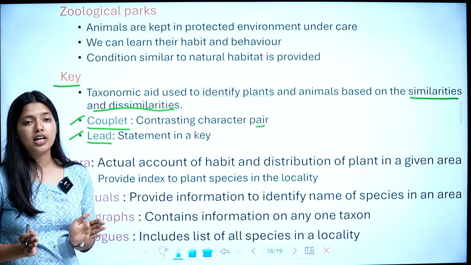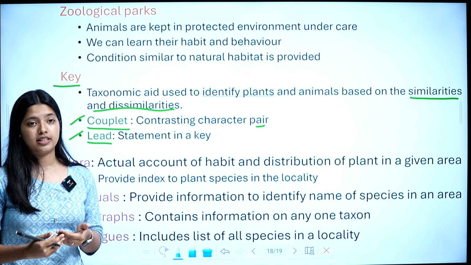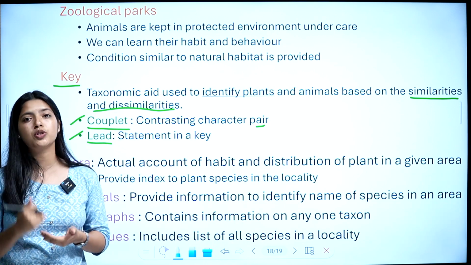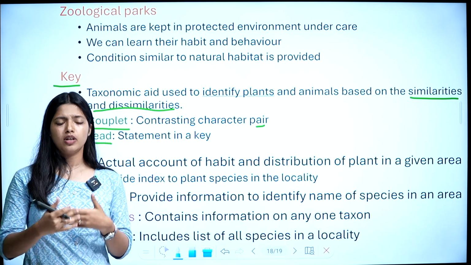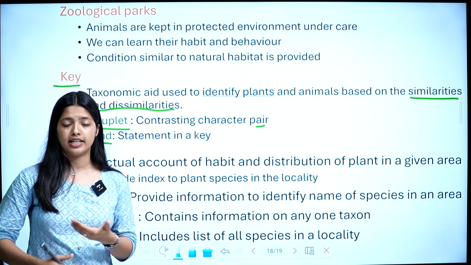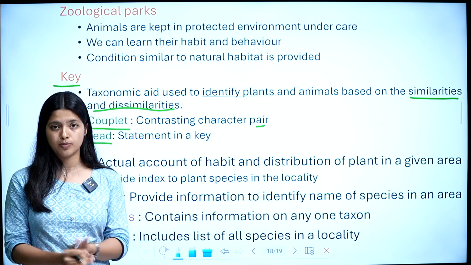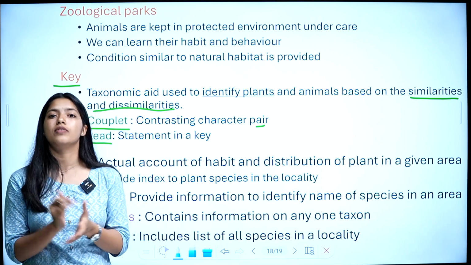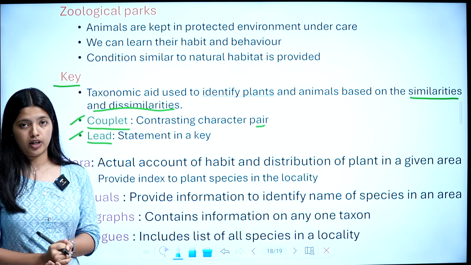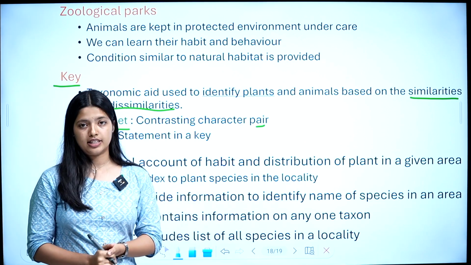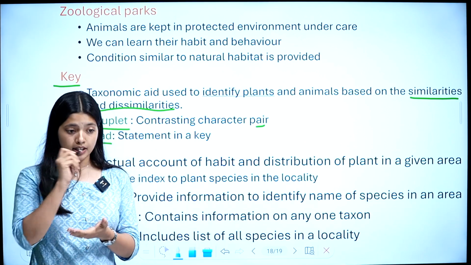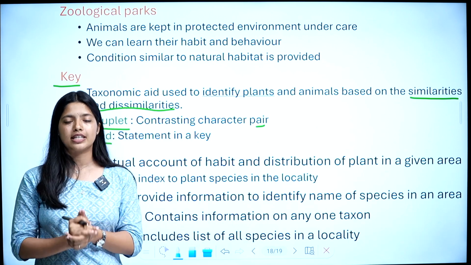So in a given area there will be some plants, the habitat of those plants and how well they are distributed. An actual account is given about that. That is flora. It also provides an index of plant specimens, a list of plant specimens in a locality.